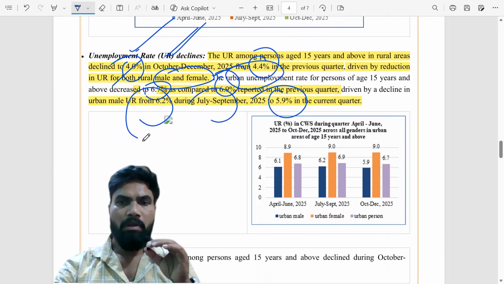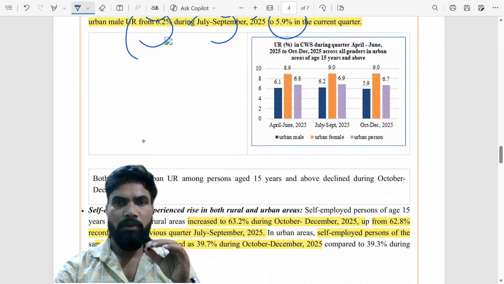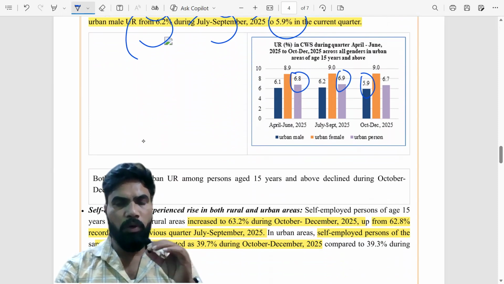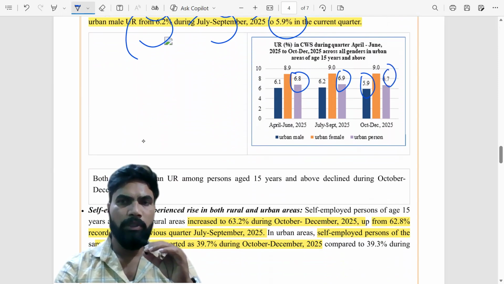Okay, so that same thing you can see in April, urban male, urban female, urban person. So it was 6.8% in April to June, 6.9%. Overall urban areas, if you see, it was 6.9%. It declined to 6.7% in October to December quarter.